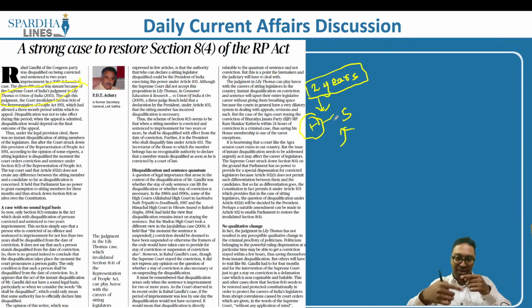So during this appeal process, when it is further being investigated by a higher court, this person will not be disqualified. Which means to say that when he is convicted, he goes to the trial court, the Sessions Court. From the Sessions Court, he goes to the High Court. During this period, if the investigation goes on in the High Court, if it is not yet proved in the High Court, for that period, he will not be disqualified. This was prior to 2013.